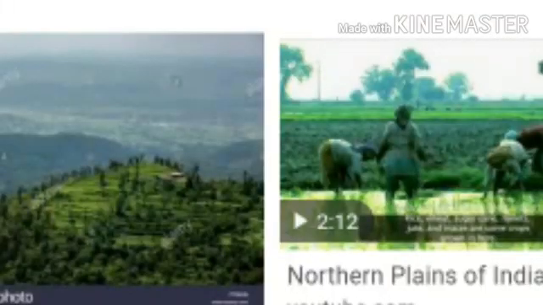So the northern plains are the most fertile plains, and the maximum populated places are there. All populous states belong to the northern plain because of the fertile land. Main rivers are flowing, and alluvial soils are found. So the northern plain is of great importance in the